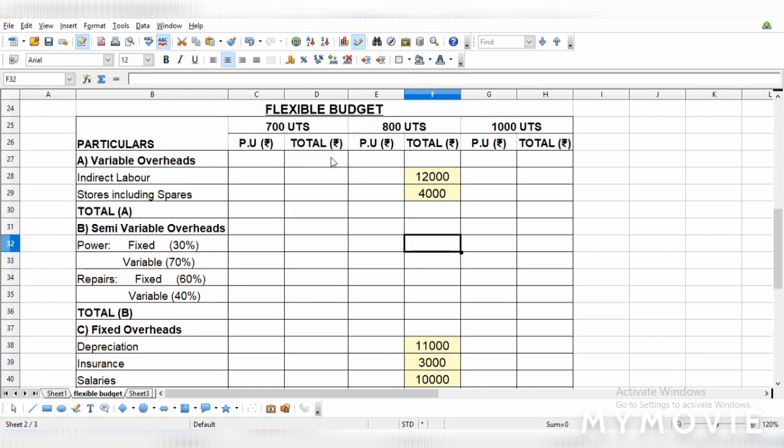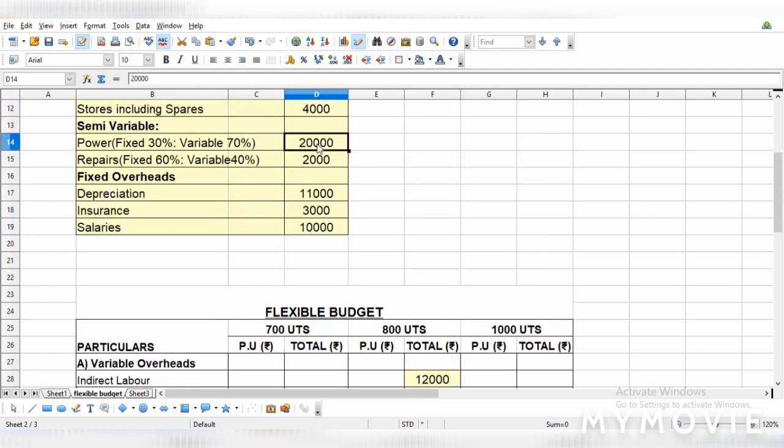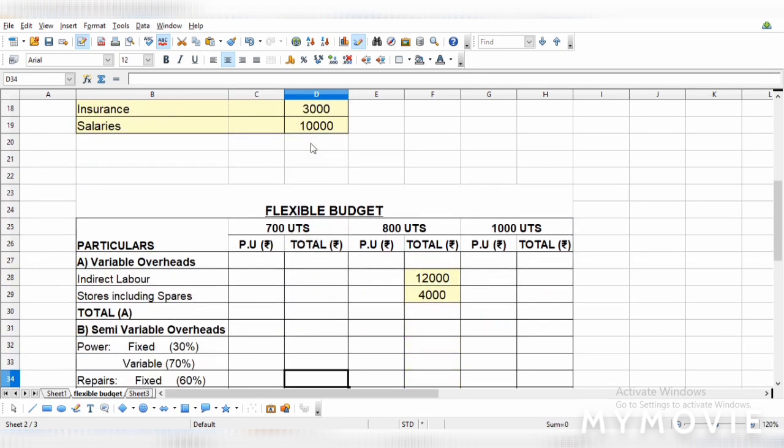Now coming to semi-variable cost, we will work out power first. What has been told about power? It is 20,000 rupees, out of which 30% is fixed and 70% is variable. So out of 20,000, 30%, which is 6,000, is fixed and 14,000 is variable. Under power, we write for fixed 6,000 and for variable 14,000. So we have divided according to the percentage given in the question.